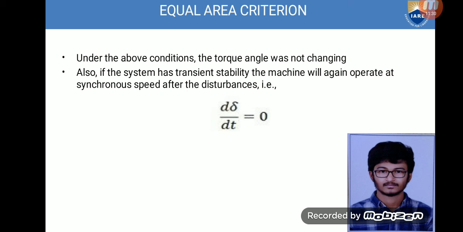Stability of the system is given by d delta by dt equal to 0 at some time, whereas instability is given by d delta by dt greater than 0 for a long time.